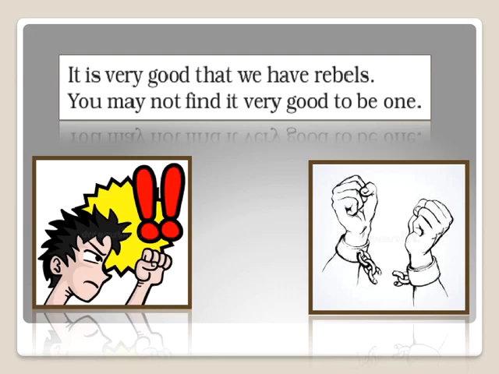So, what does this last line of the paragraph of the poem say? It is very important, and it says it is very good that we are having rebels among us. And why is it very good? Because they are always different. They behave differently from the commoners if you compare. So, in every situation, every point of view, if we have rebels, they will come up with different viewpoints.